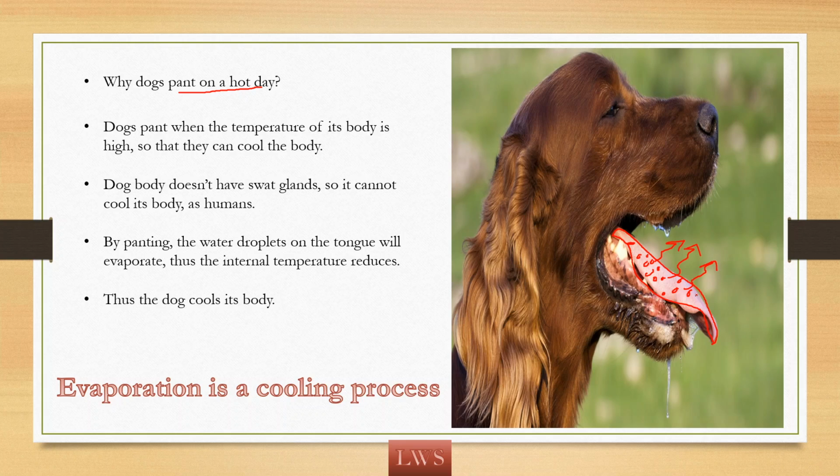So where does the energy come from for these molecules? They are absorbing the energy from the internal body of this dog and they are escaping. So in this manner, these water droplets are taking out the body temperature. Okay. So what happens? The internal body temperature goes down. So the body gets cooled for the dog. So by panting, the water droplets on the tongue will evaporate, thus the internal temperature reduces, and in this manner the dog cools its body. So again I want to remind you that evaporation is a cooling process and evaporation is a surface phenomenon.